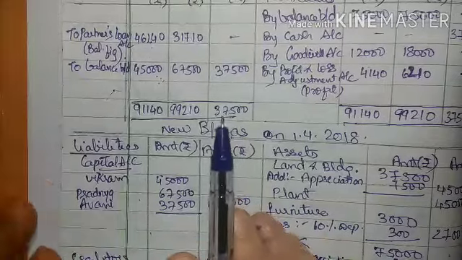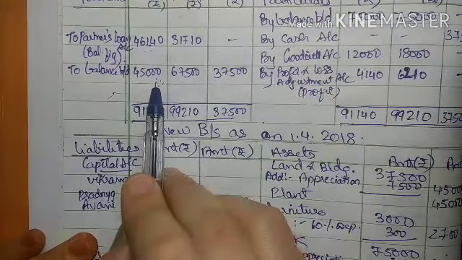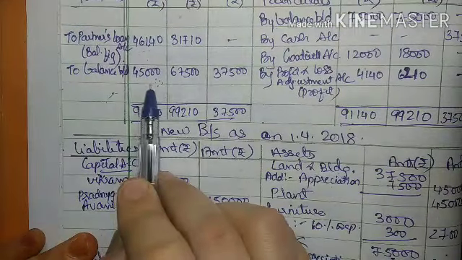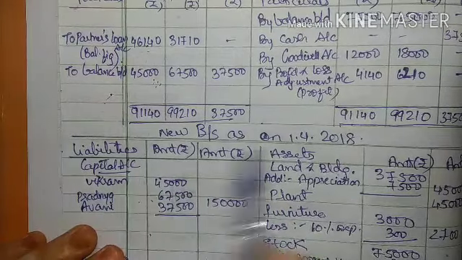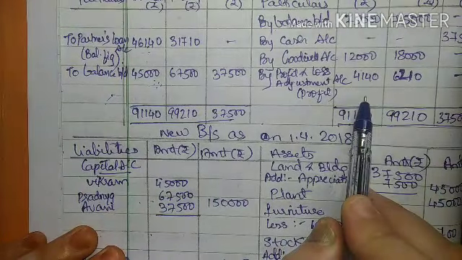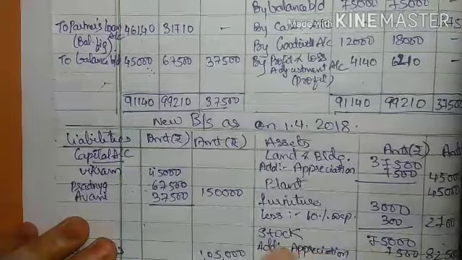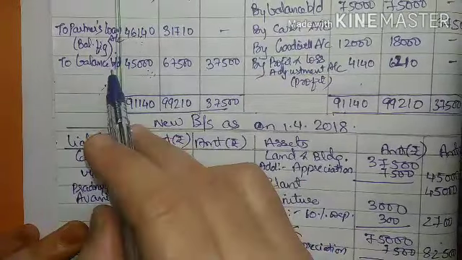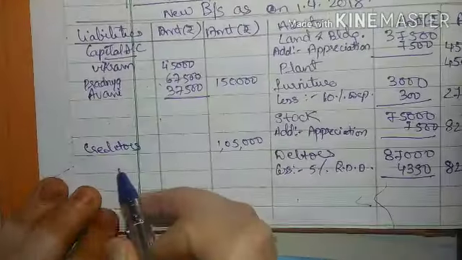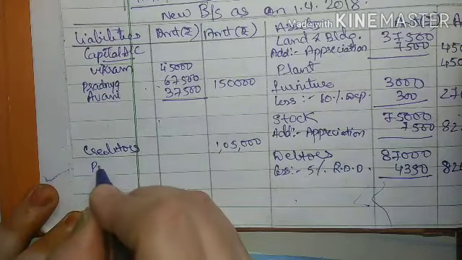So it should be very clear to you. Whenever the balance comes in partner's capital account in debit side, you have to transfer it to the liability. Whenever the balance comes in the credit side, you have to transfer it to the asset side. Okay, so this partner's loan account will be transferred to the liability account, liability side.